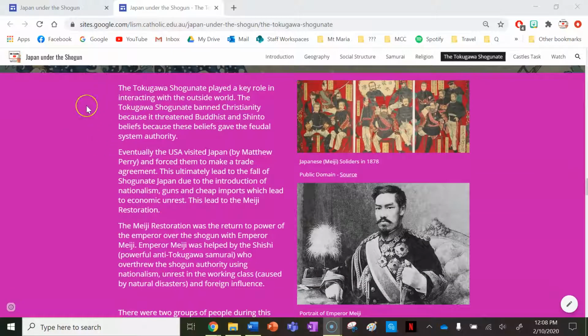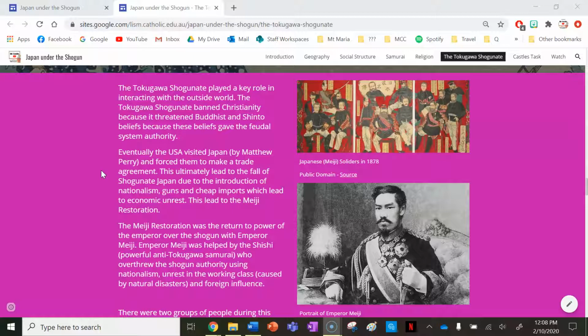So the Tokugawa Shogunate played a key role in interacting with the outside world. The Tokugawa Shogunate banned Christianity because it threatened Buddhist and Shinto beliefs, because these beliefs gave the feudal system authority. Eventually, America visited Japan by Matthew Perry and forced them to make a trade agreement. This ultimately led to the fall of the Shogunate Japan system due to the introduction of nationalism, guns, and cheap imports, which led to economic unrest. This led to the Meiji Restoration.